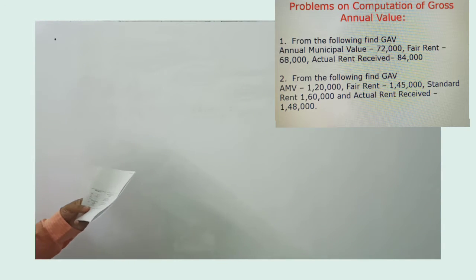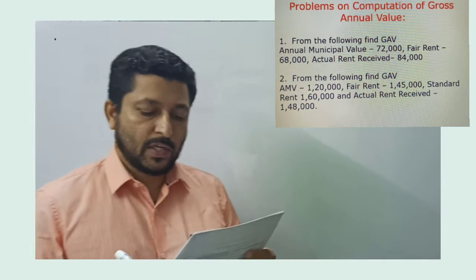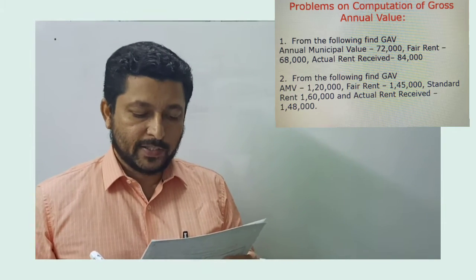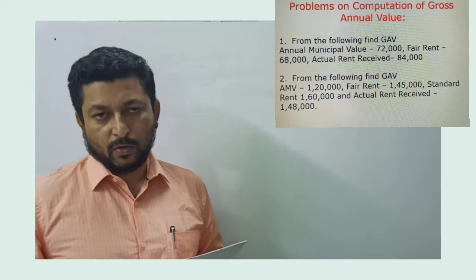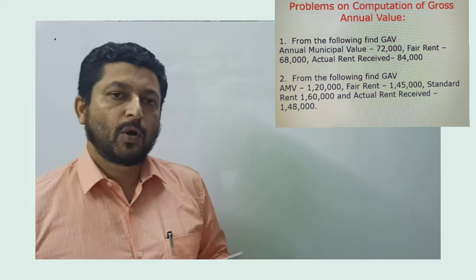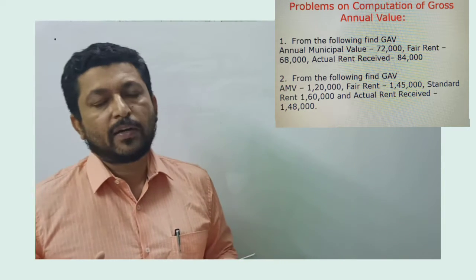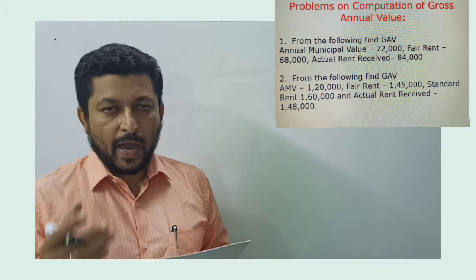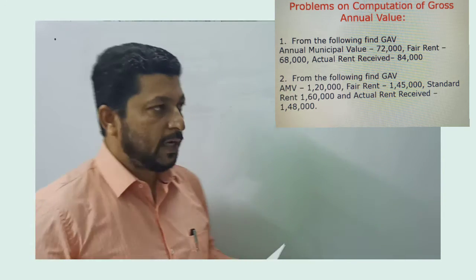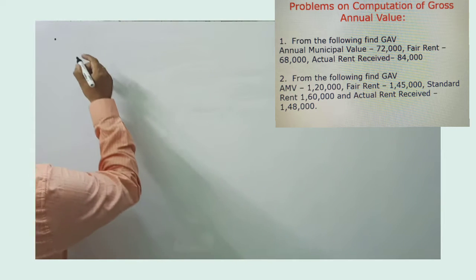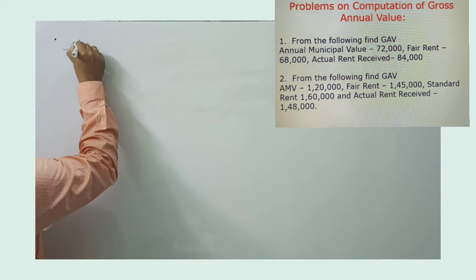It's given from the following: find gross annual value. Annual municipal value is 72,000, fair rent is 68,000, and actual rent received is 84,000. Now in this particular problem, standard rent is not given, and when standard rent is not given, among the other criteria, whichever is the higher value will be taken as gross annual value. So let's look at the solution.